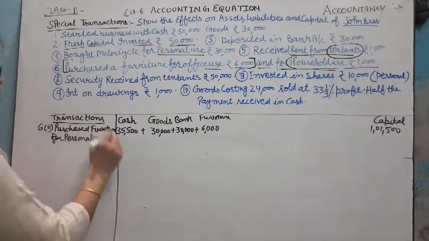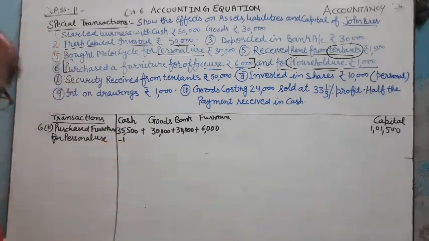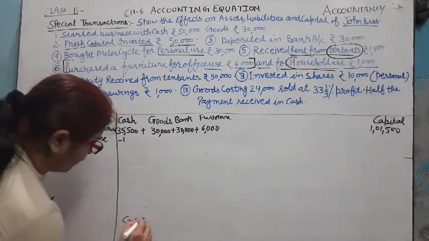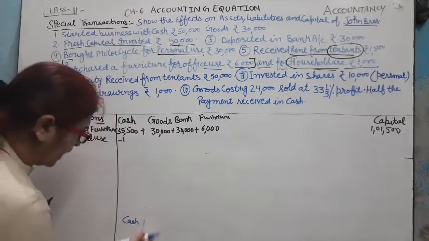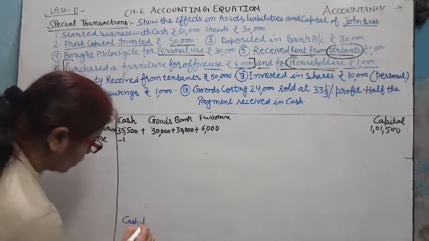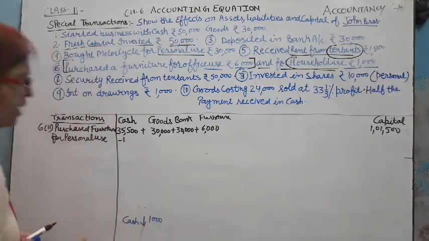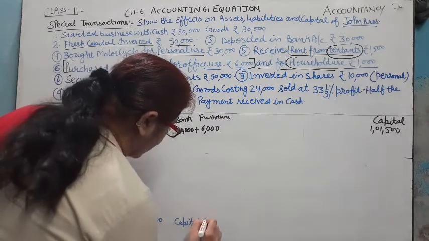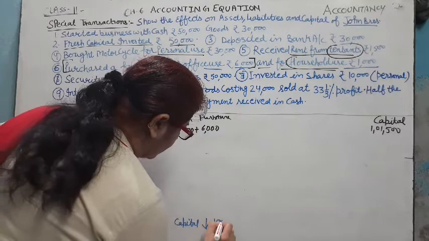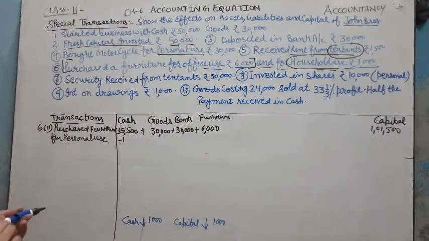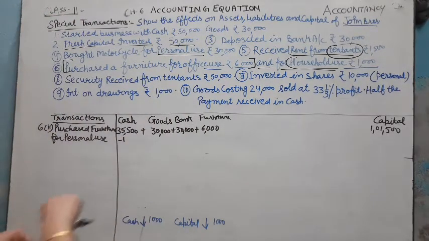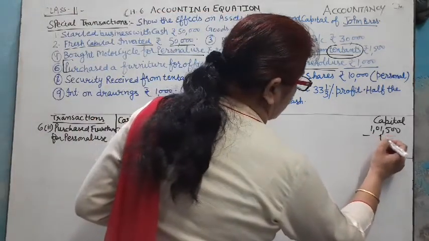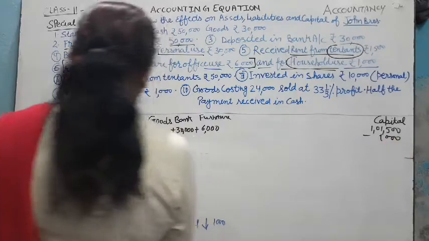for personal use. It will decrease the cash, because when we go to market to purchase furniture and pay the money in cash, it will reduce cash by 1,000, and it is considered as drawing, so it will reduce capital by 1,000. So it is subtracted from cash 1,000 and deducted from capital 1,000.